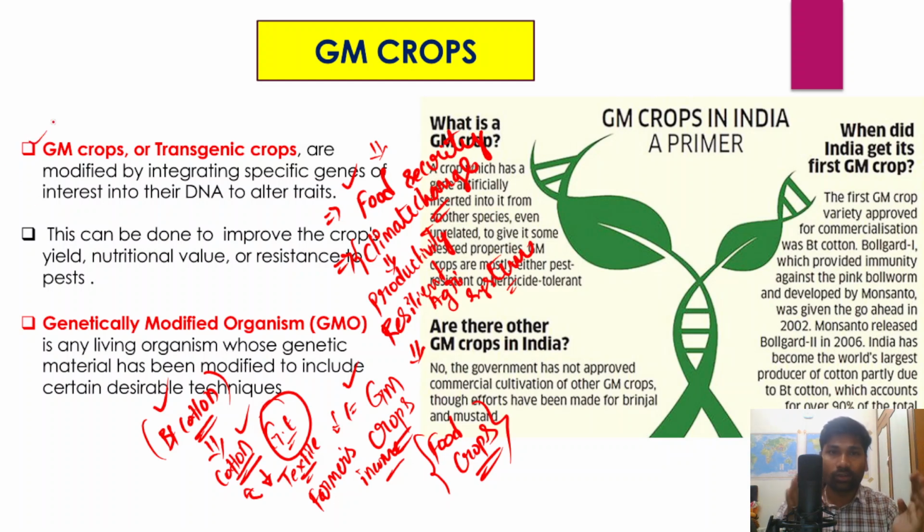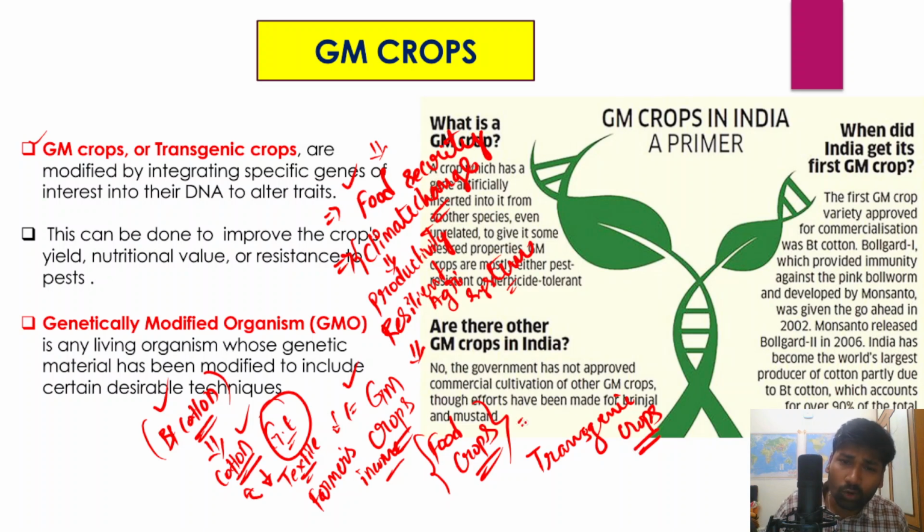So first let's try to understand what genetically modified crops are. Remember, these genetically modified crops are also called transgenic crops, because their genetic structure is altered, changed or modified, either by integrating or deleting specific genes.